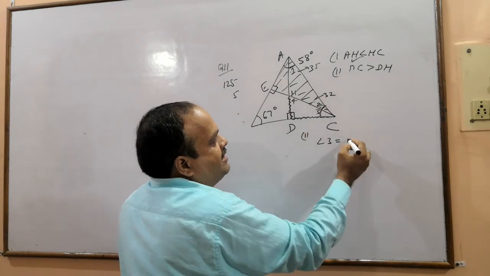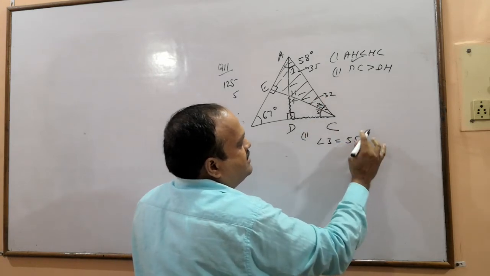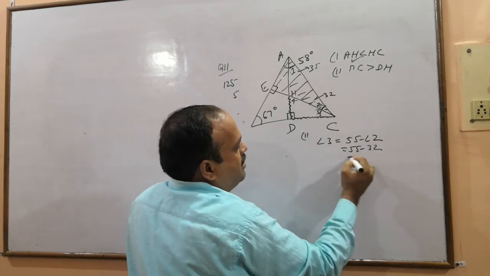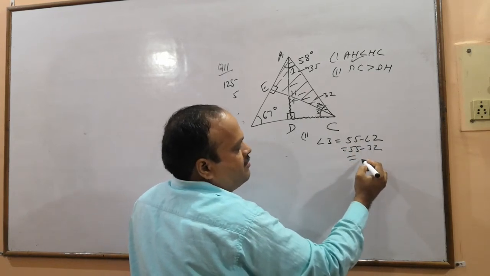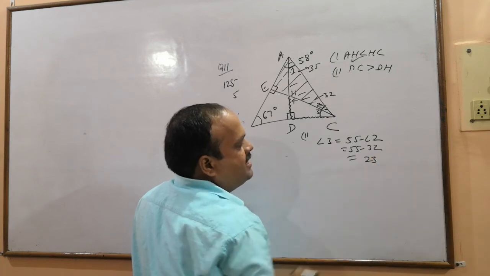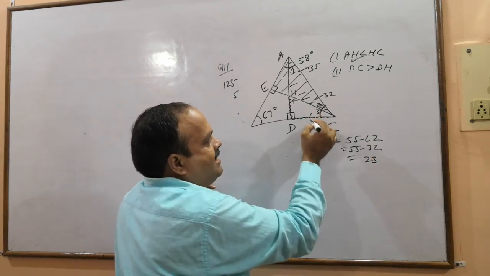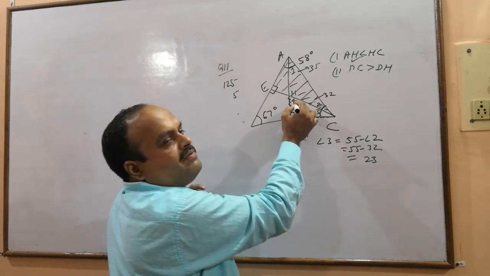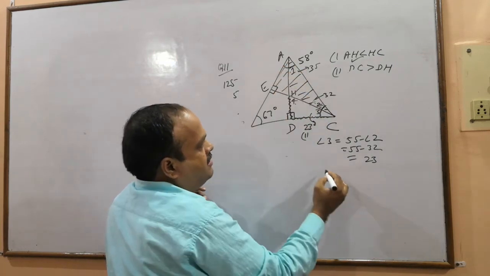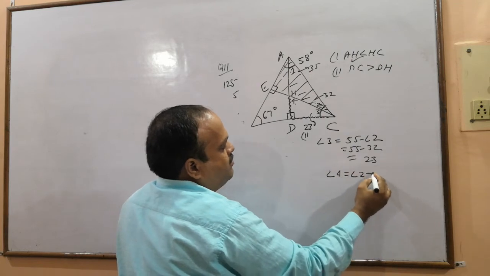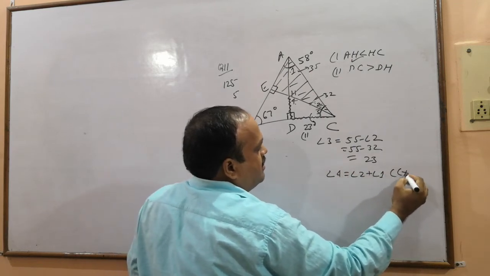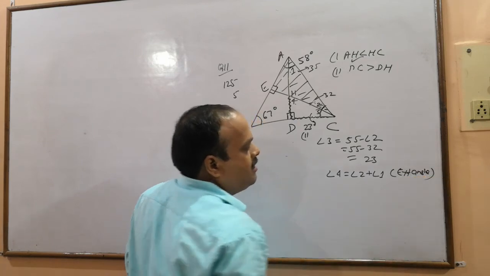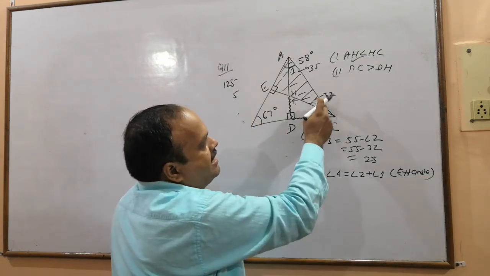So angle 3 equals 55 minus angle 2, angle 2 is 32, so that will be 23. So this angle is 23, and this one you can find out by summing up 2 and 1. Angle 4 equals angle 2 plus angle 1. Right here exterior angle. So angle 2 कितना आया है, 32.